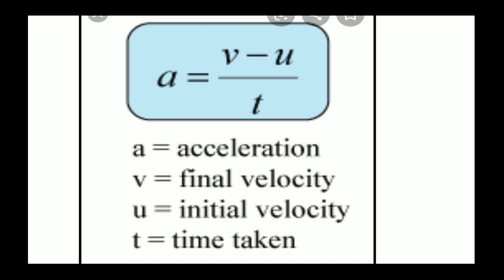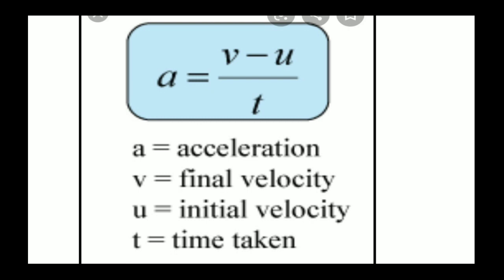Now what is the formula for finding acceleration? Acceleration is equal to the rate of change of velocity. Whenever the word rate comes, the formula should consist of t, rate of change of velocity in time. So the upon will be t. In your textbook, page number 5, it is given: acceleration is equal to change in velocity upon time. Here I have given the direct formula. V minus u is the change in velocity. V means final velocity and u is initial velocity. Initial means the starting velocity.